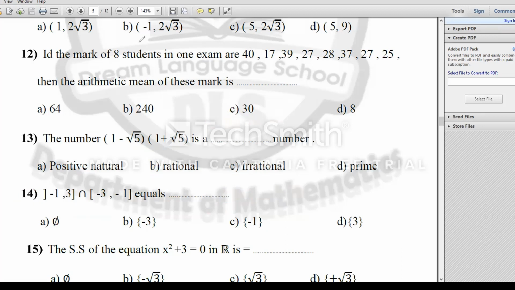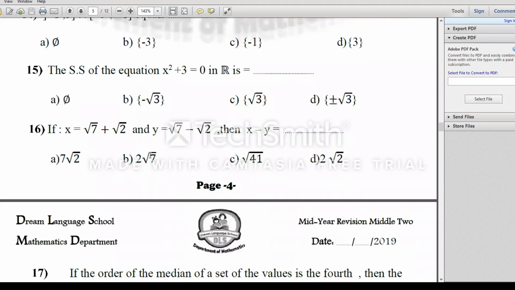Look at the next. Number 15, the solution set of my equation x power 2 plus 3 in real number. Then 3 will go to the other hand side. Then x power 2 equal negative 3. After taking the square root, there is no square root for negative number. Then my answer would be 5.